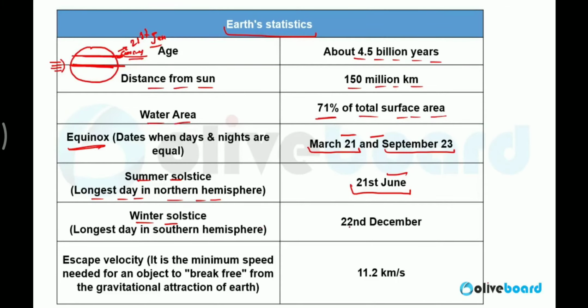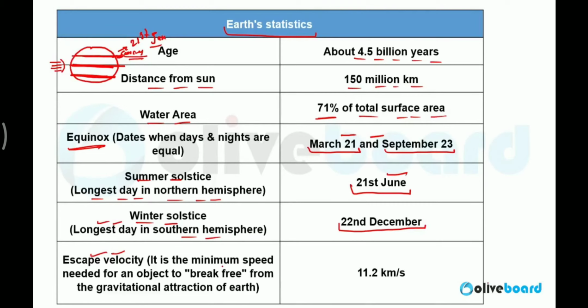Exactly opposite, 22nd of December, sun is perpendicular to the Tropic of Capricorn. Because it is perpendicular to the Tropic of Capricorn, it is the longest day in southern hemisphere and the shortest day in northern hemisphere. What is the escape velocity of Earth?